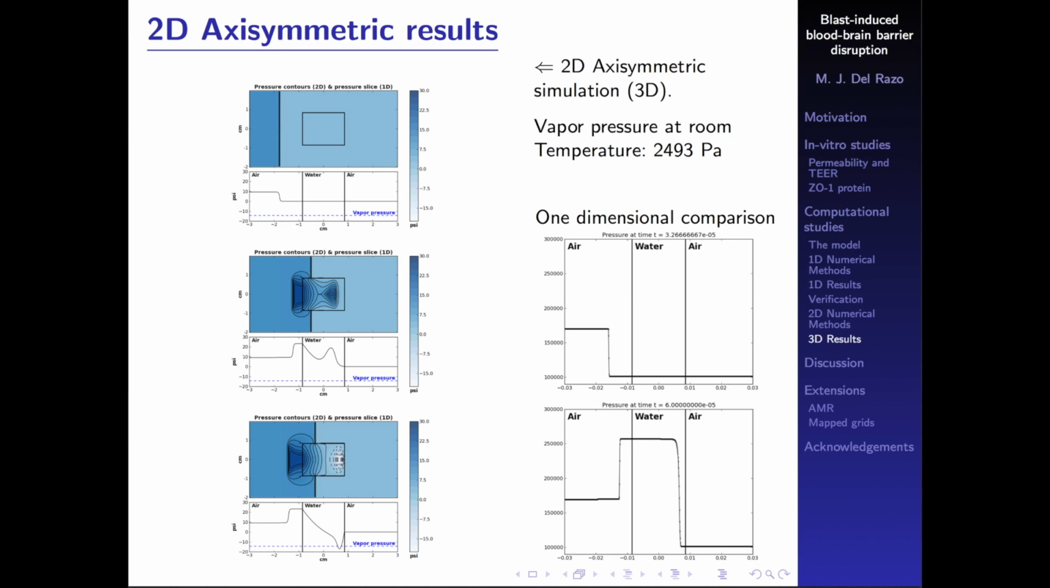Okay, so these are the 2D results. Well, the 2D axisymmetric results that are like three-dimensional.